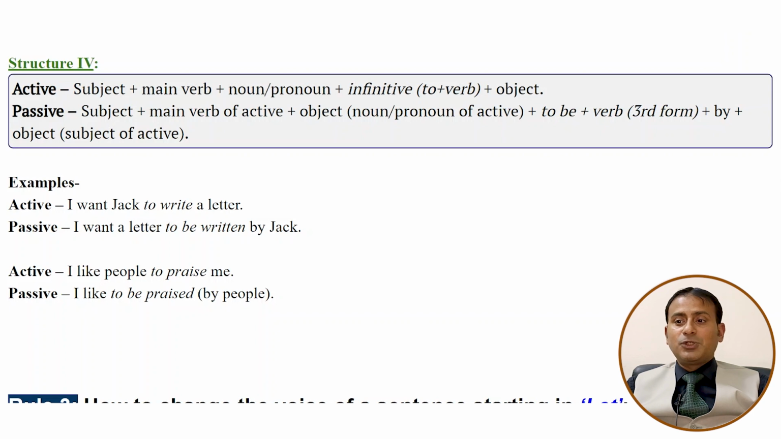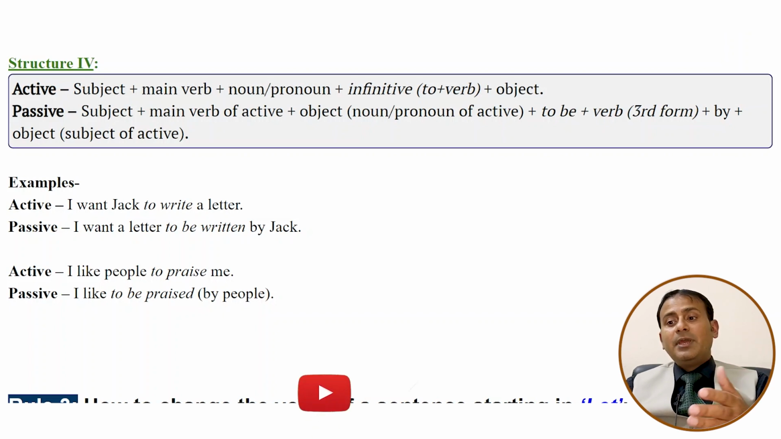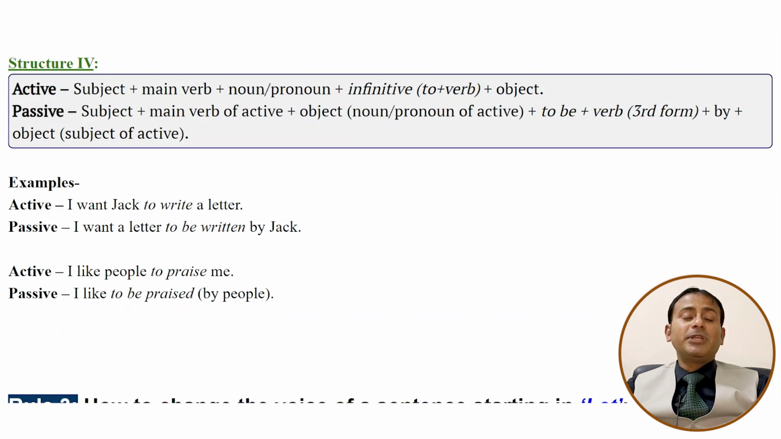I want Jack to write a letter. I want a letter to be written by Jack. So letter is the object. The object will come at the place of the subject, where we have got Jack. So I want a letter. Letter is coming from the object to the subject place. I want a letter to be written, be plus third form, by Jack. I like people to praise me. I like to be praised by people.